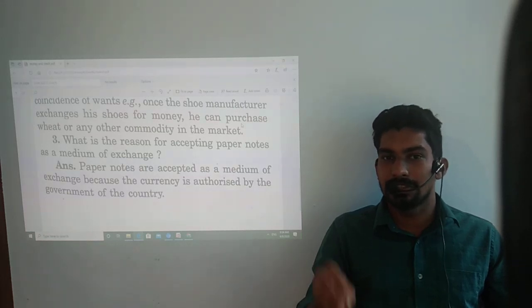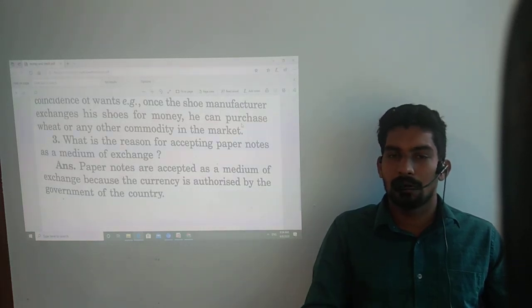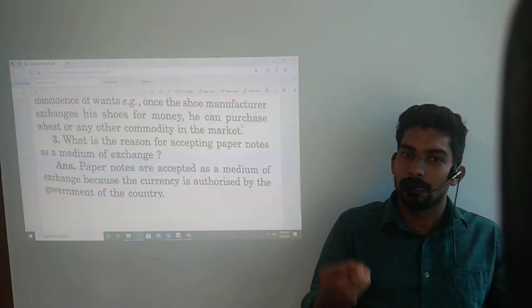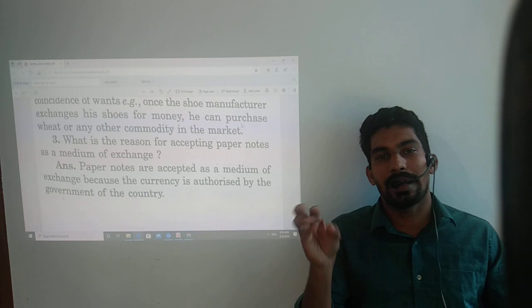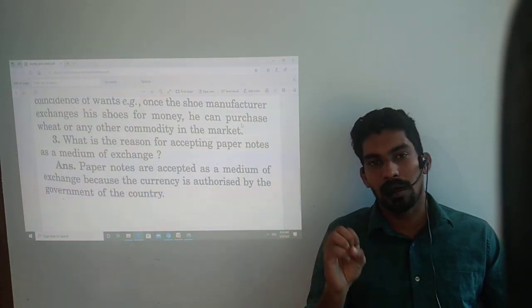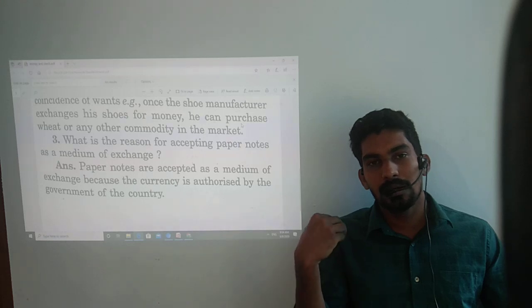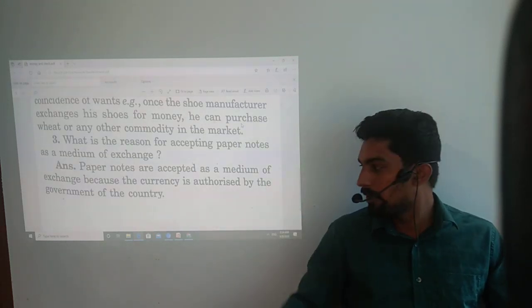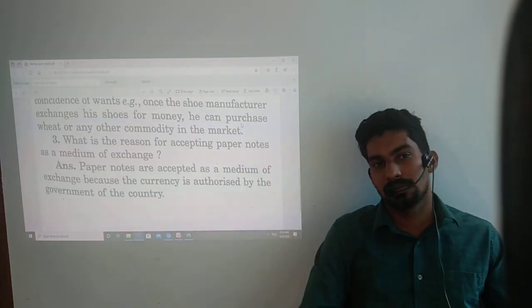The currency is issued and printed by the Reserve Bank of India on behalf of the central government. So value is there. That's why we are accepting the paper issued by RBI. We are giving respect to Indian currency because they are government approved notes.